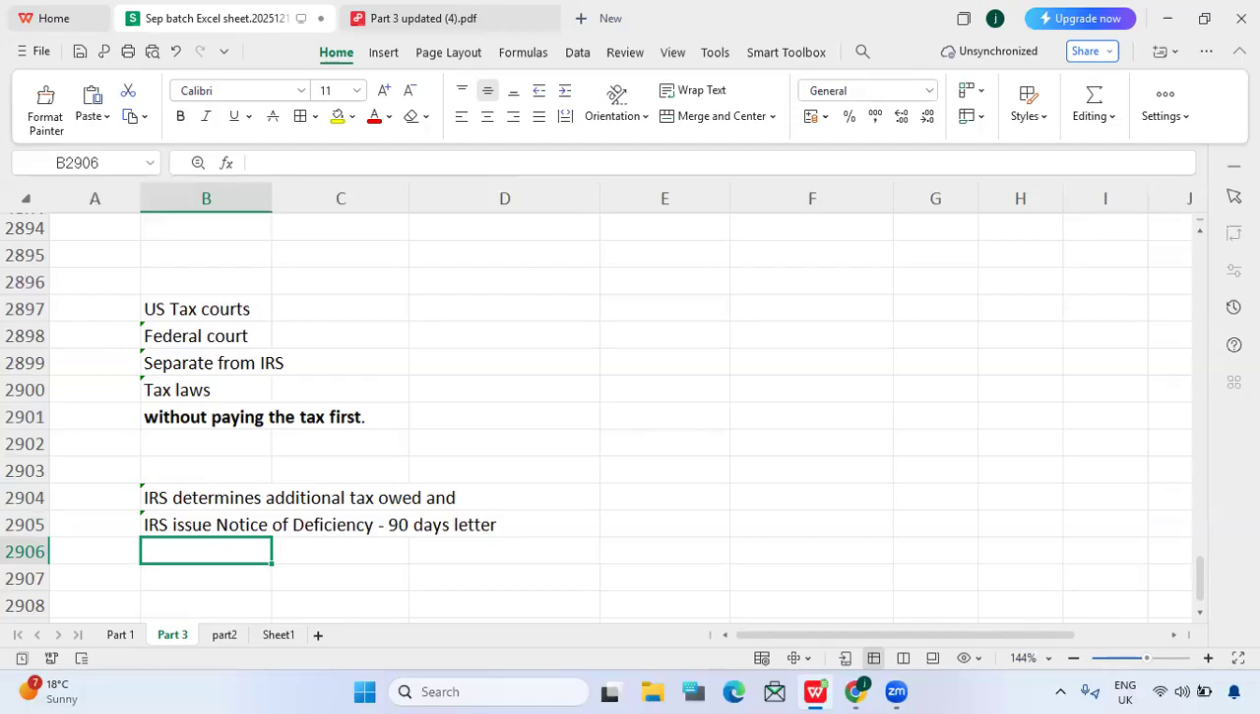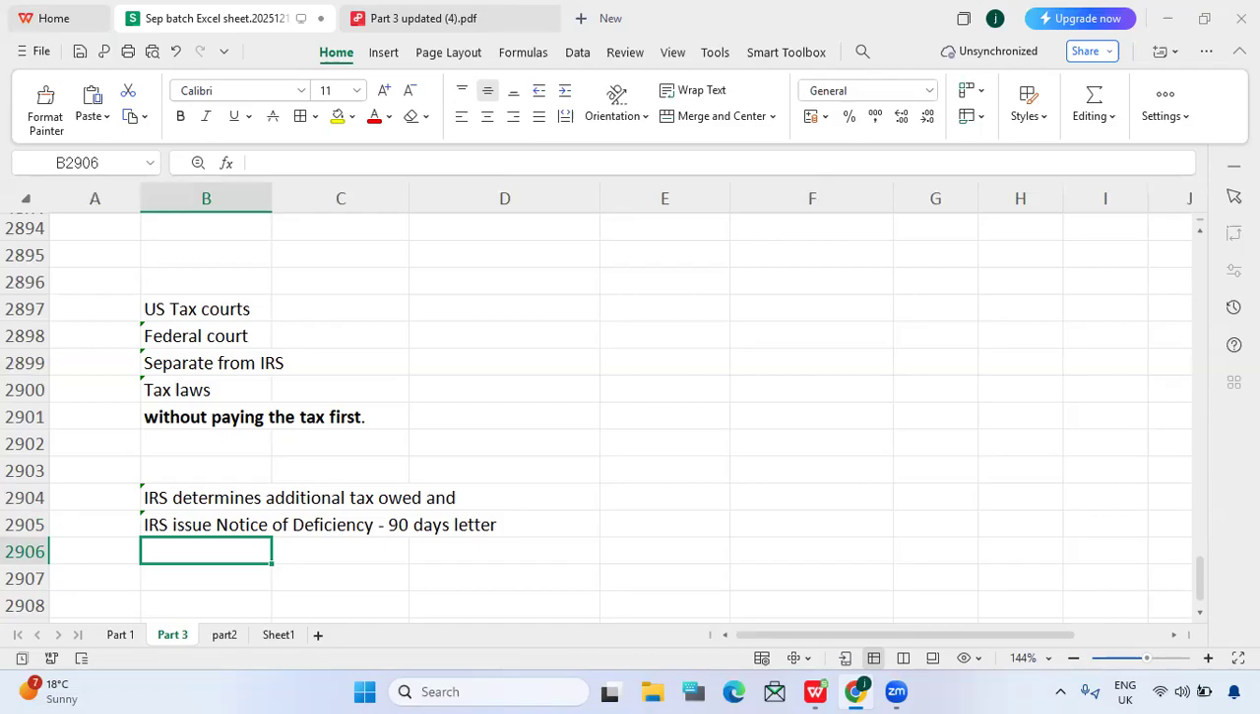Without a notice of deficiency, can we file a petition in the US Tax Court? Can we approach, guys? No. The Tax Court has no jurisdiction. The Tax Court has jurisdiction only if the taxpayer receives a notice of deficiency. Then only will they look at your case.